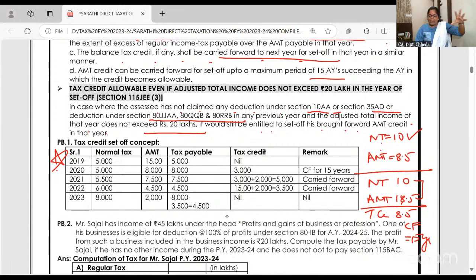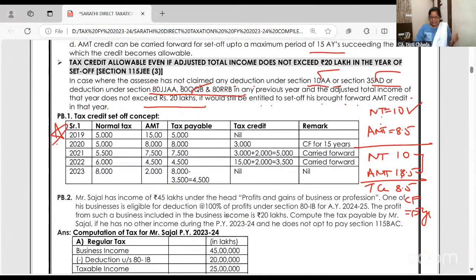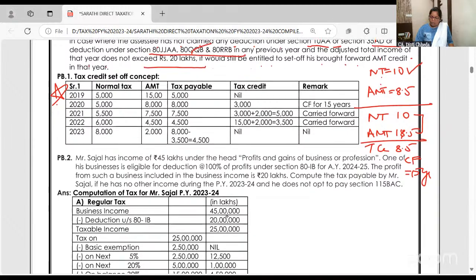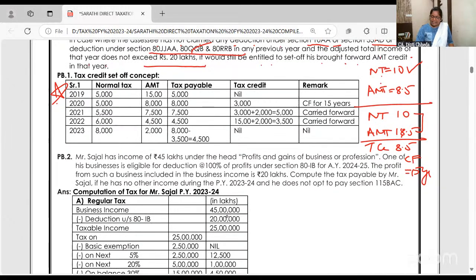See, you have AMT credit, but now you have stopped doing these SEZ business or this royalty. Still, can you set off the tax credit? Answer is yes. Okay. Now, first, how will this tax credit be set off? Just it's very simple. Suppose normal tax is 5,000, AMT is 1,500.